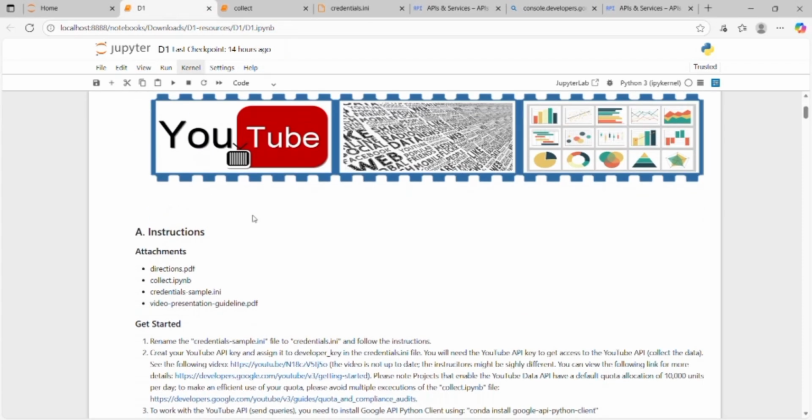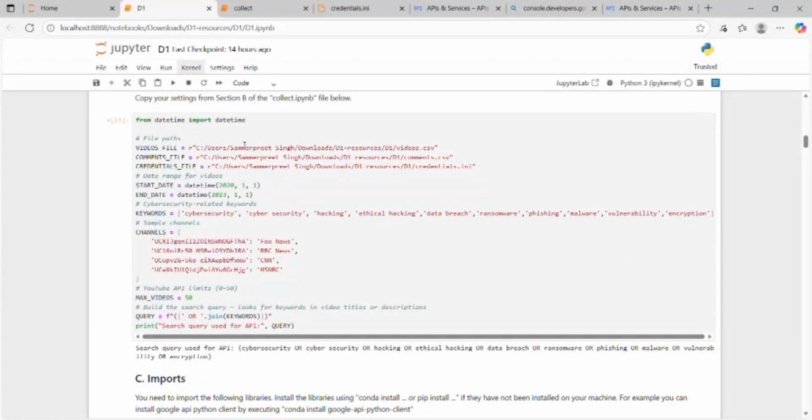In the beginning of my project, I imported the datetime library because I wanted to work with dates for filtering my YouTube data. Then I set up the file paths for my three CSV files, one for YouTube, one for comments, and one for credentials. These files were stored on my computer. After that, I defined a start and end date from January 1, 2020 to January 1, 2023, so my data only includes recent videos.